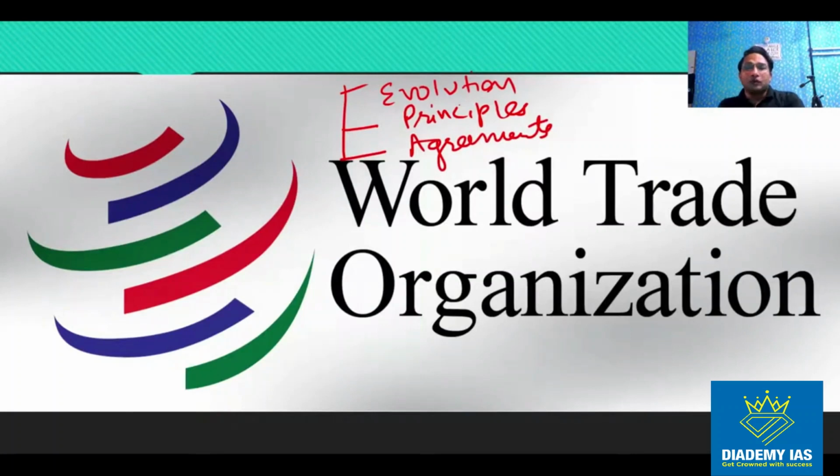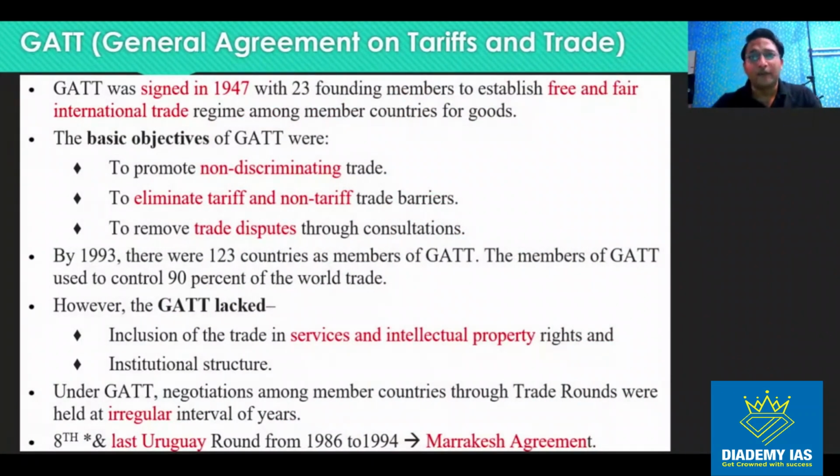So we will try to cover everything related to the World Trade Organization, both the static portion as well as the current affairs portion, right? First of all, some important facts about the historical evolution.